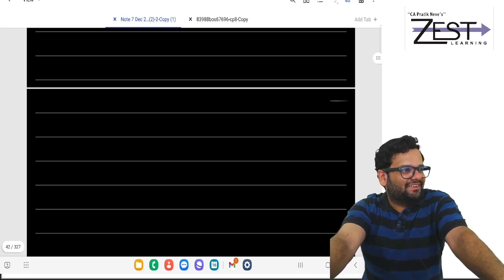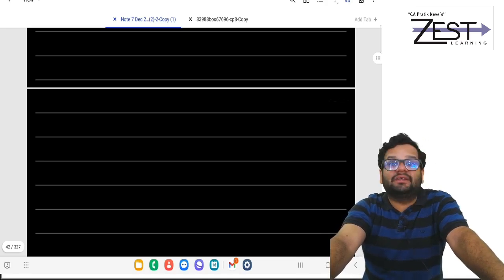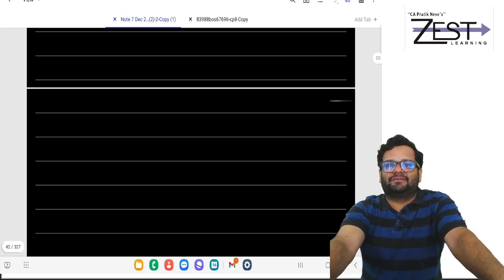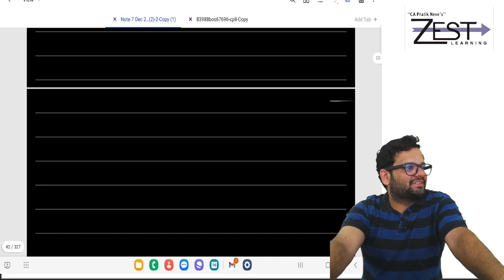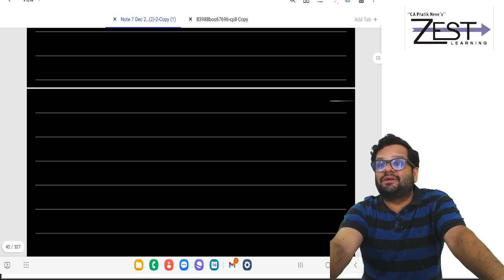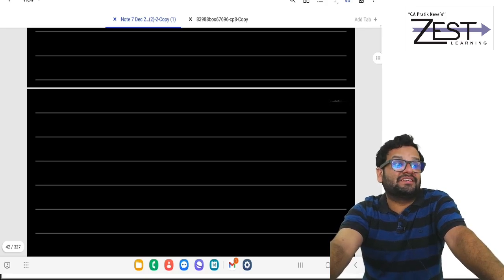Then 37, general deductions. General deductions are allowed for any revenue expense that you do in business. It should not be capital expense. It should not be personal. It should be in relation to the business. It should be incurred during the PY. All these things are to be satisfied. But it should not be advertisement to political parties in their journals. That is not allowed. And CSR expense, corporate social responsibility expenses, not allowed.